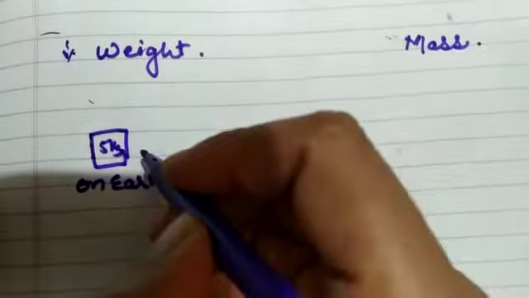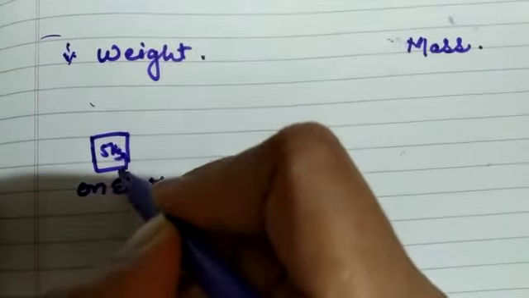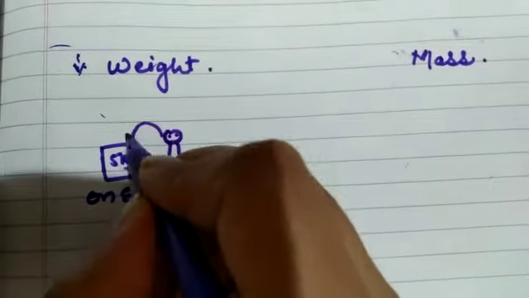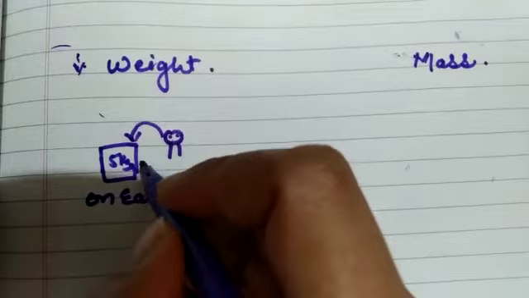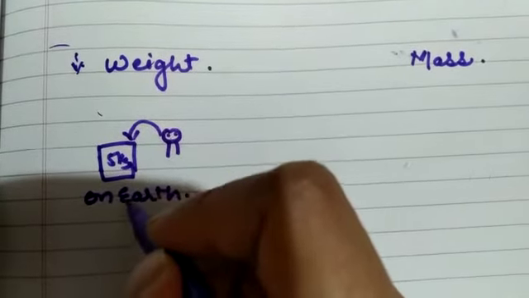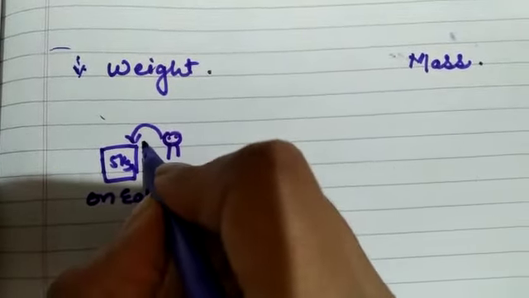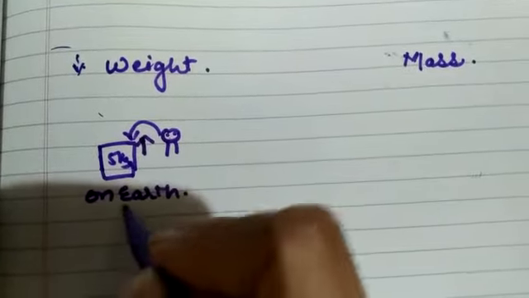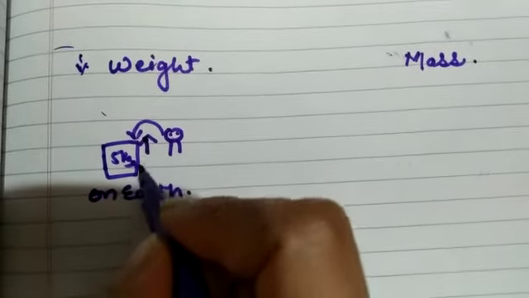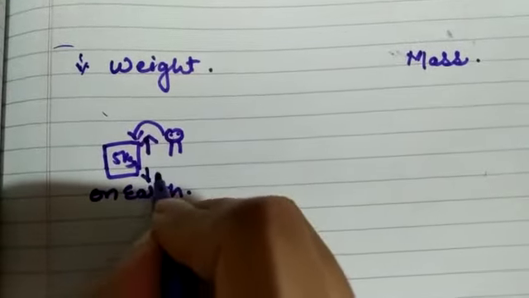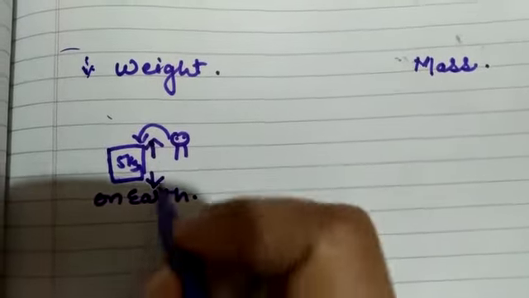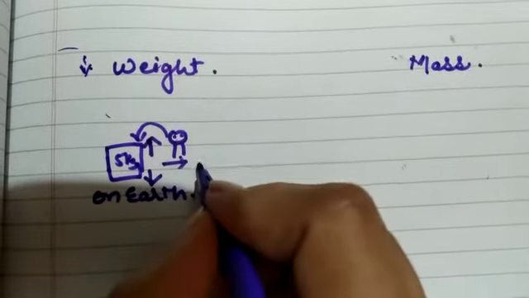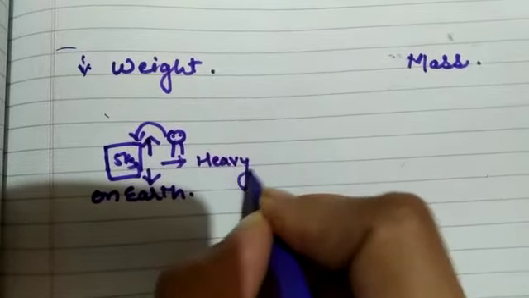If you want to lift it up, you will exert some force on this container of rice, that is the upward force. And as you are on the earth, there is also a force acting against this force, that is the gravitational force.